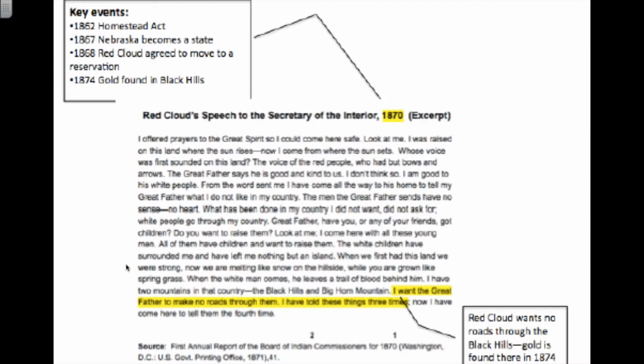Let's think about some of the events that happened just before 1870. In the year 1862, the Homestead Act was passed. In 1867, Nebraska became a state. And in 1868, Red Cloud agreed to move to a reservation. So we can see how all of those events that happened before could have had an impact on his speech. We also want to note that in 1874, after this speech was given, gold was found in the Black Hills.